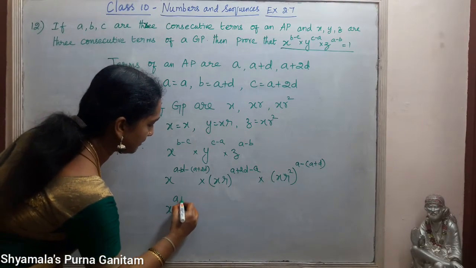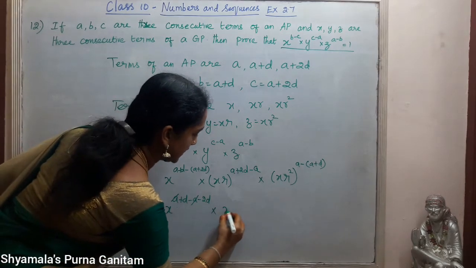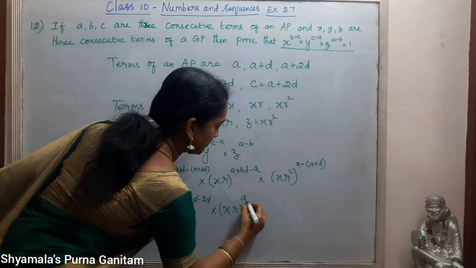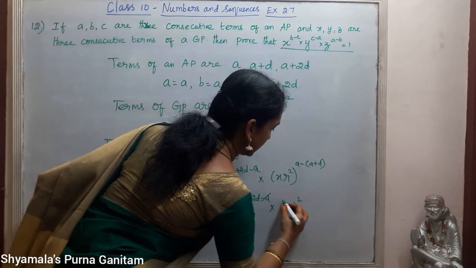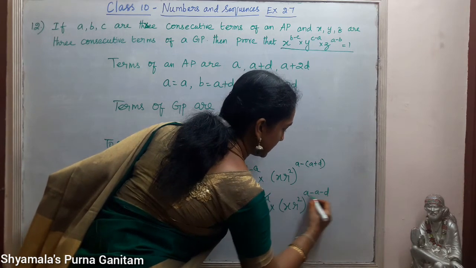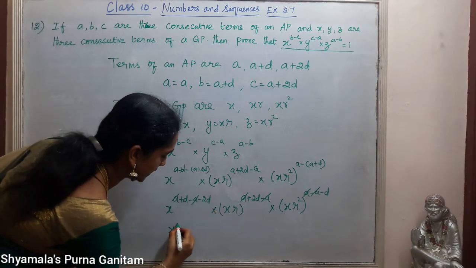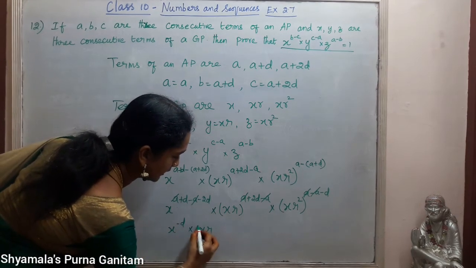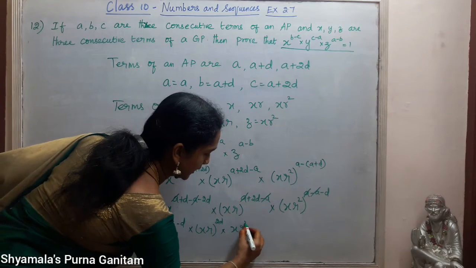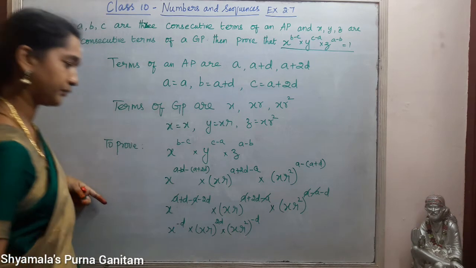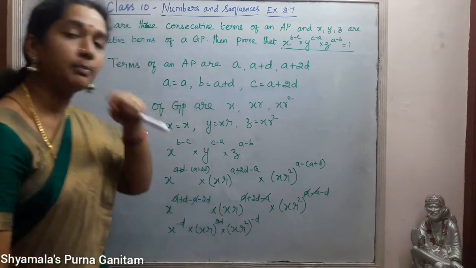So X power A plus D minus A minus 2D. Plus A minus A will get cancelled, into XR power A plus 2D minus A. Plus A minus A will get cancelled, into XR squared whole power A minus A minus D. Now here we will get X power D minus 2D, which is minus D, into XR whole power 2D, into XR squared whole power minus D.